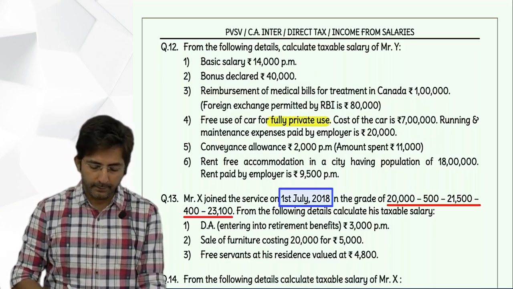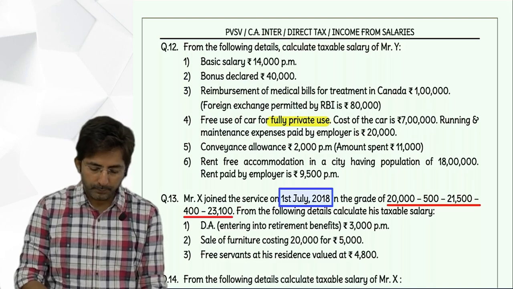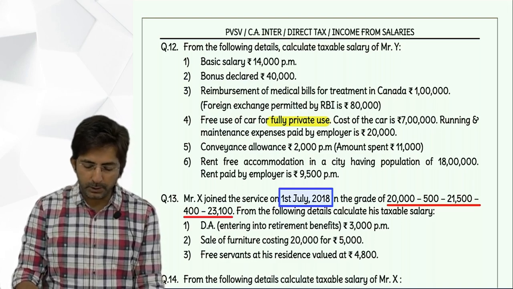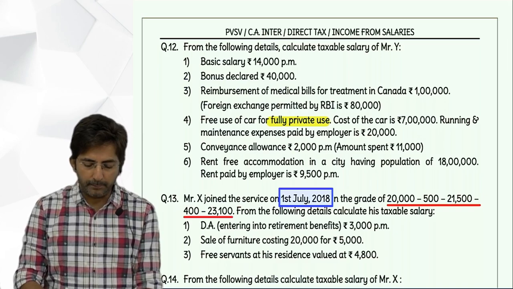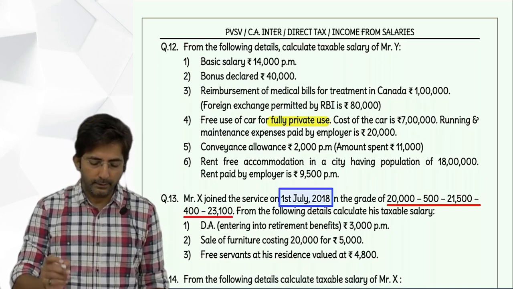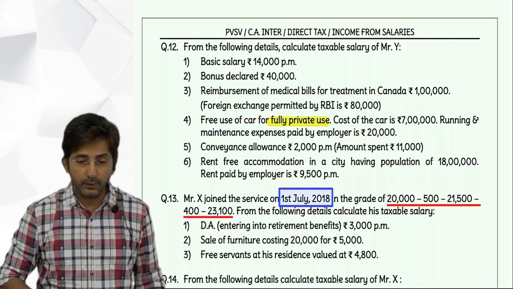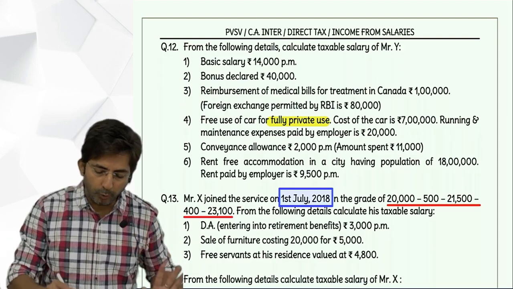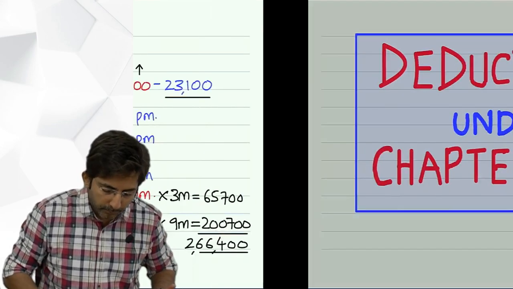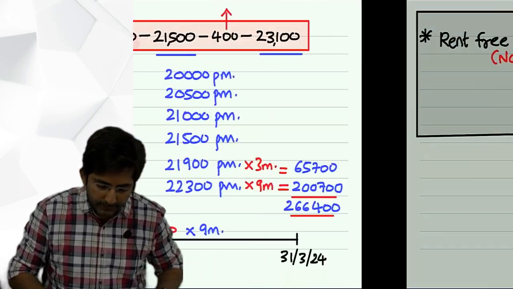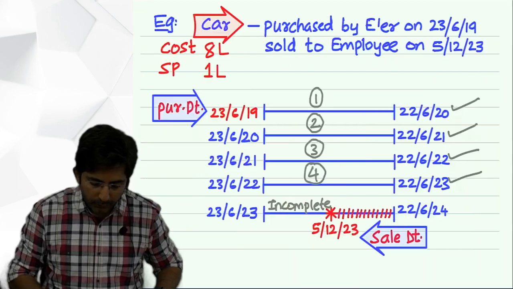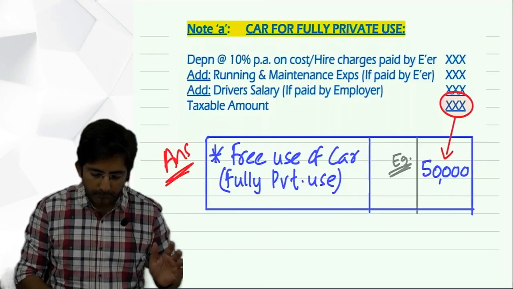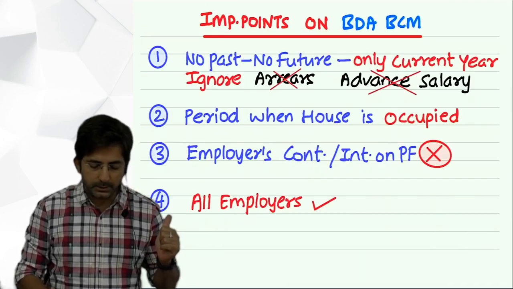Okay. Then rent free accommodation in a city having population of 18 lakhs. Rent paid by employer is 9,500. Now tell me, what is our approach? First you have to check whether he is a government employee or not. Wait, let me open the chart and show you. Whenever it is perquisite of house, strictly go as per the chart.